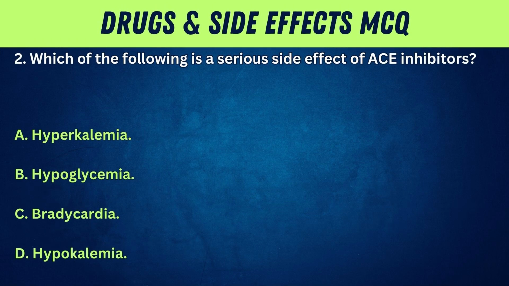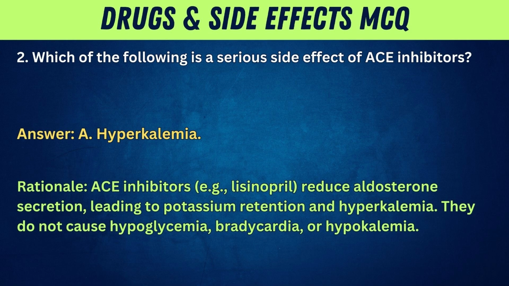2. Which of the following is a serious side effect of ACE inhibitors? A. Hyperkalemia. B. Hypoglycemia. C. Bradycardia. D. Hypokalemia. Answer: A. Hyperkalemia. Rationale: ACE inhibitors, e.g., lisinopril, reduce aldosterone secretion, leading to potassium retention and hyperkalemia. They do not cause hypoglycemia, bradycardia, or hypokalemia.